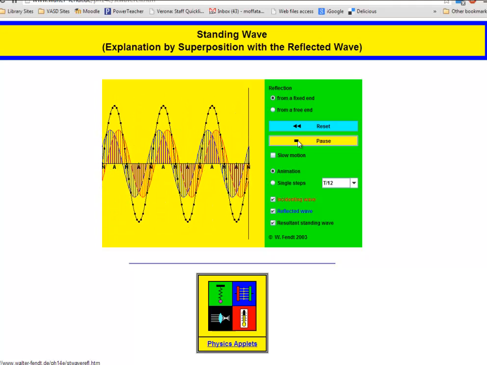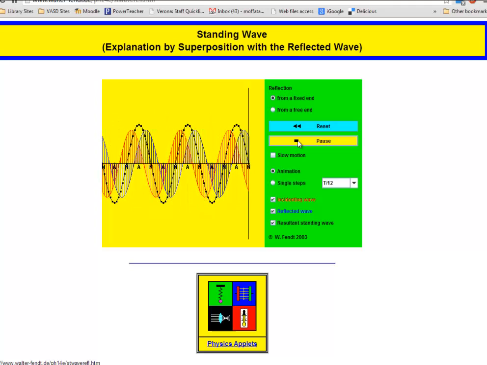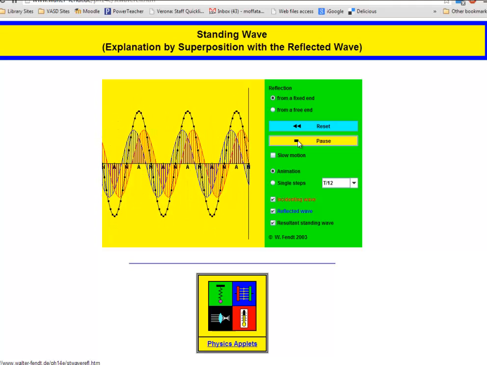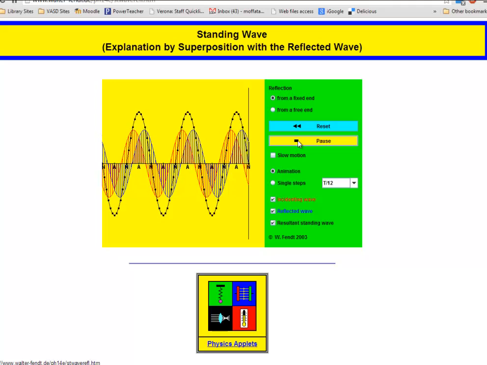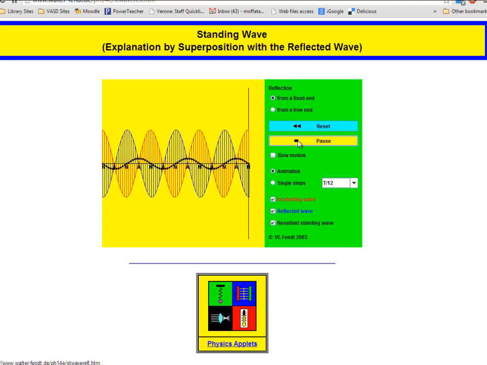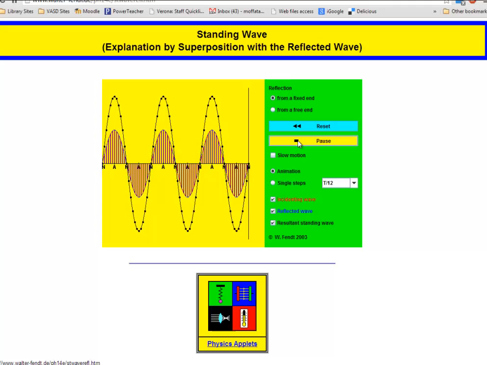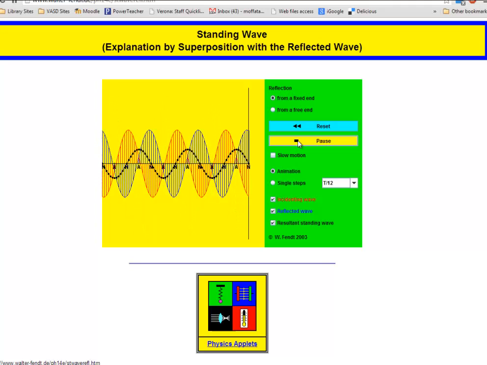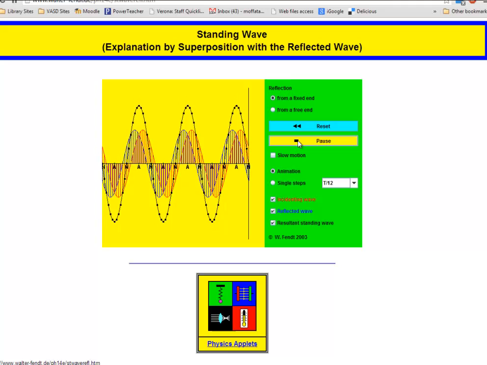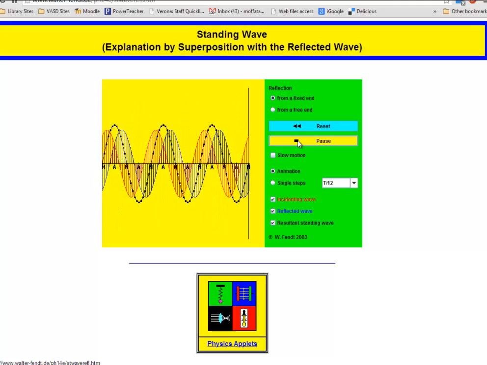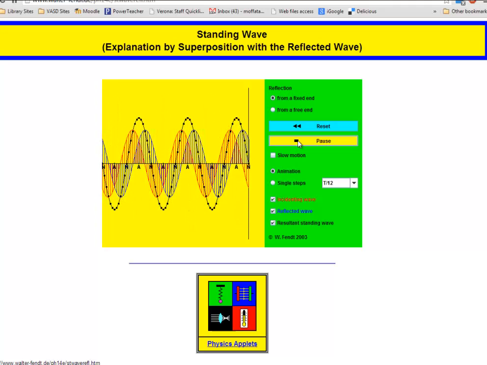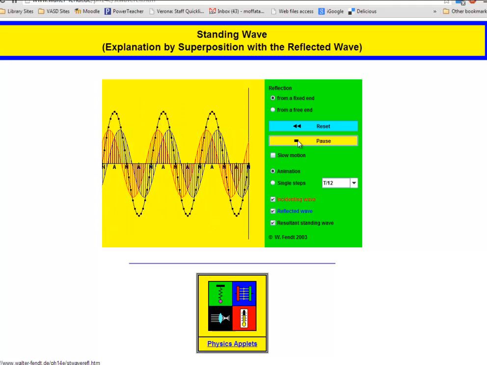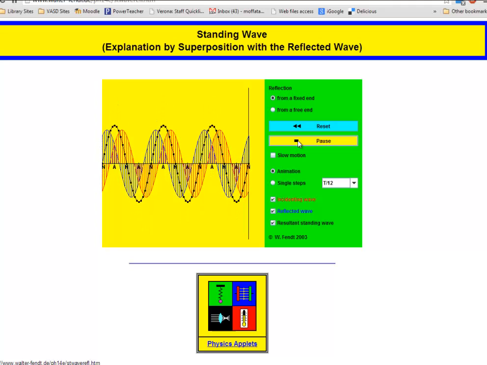Because we can identify incident and reflecting waves, incident being red, reflecting being blue, we can tell directionality. But when we see something like this in nature, whether you're shaking a rope or vibrating a slinky or plucking a guitar string, you don't see the incident and the reflected waves. All you see is this black dotted line that's shown here, which is the constructive and destructive interference of these two waves. And all you see is just the oscillation of the amplitude larger and smaller, and then going from crest to trough. And that's what we call a standing wave. We can tell it's a wave, but we don't see any directional motion.